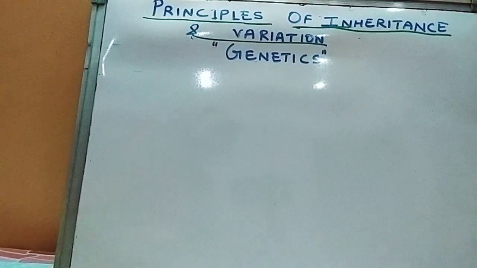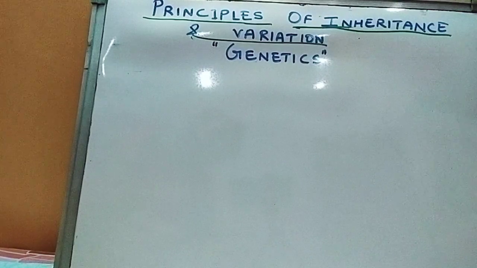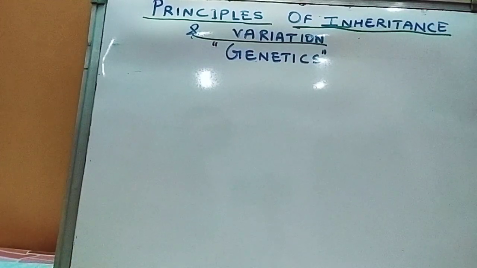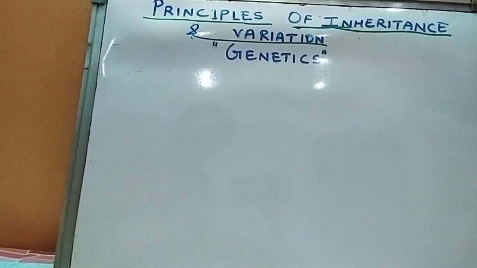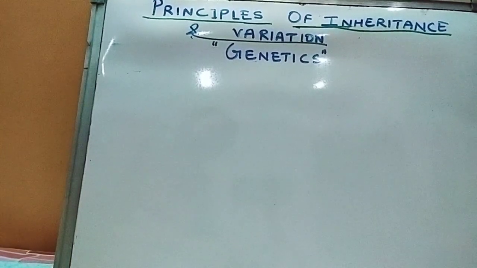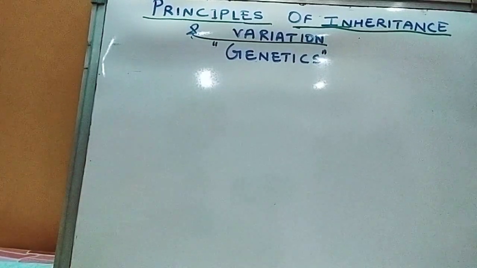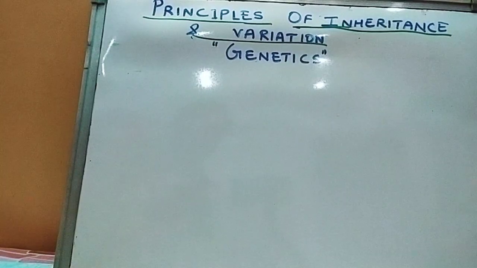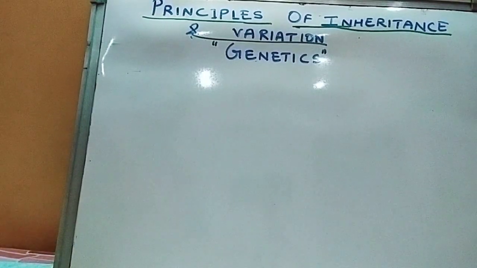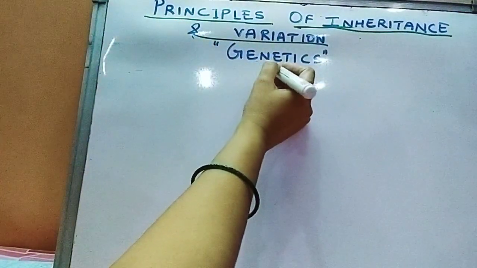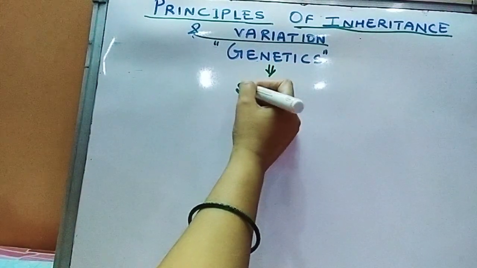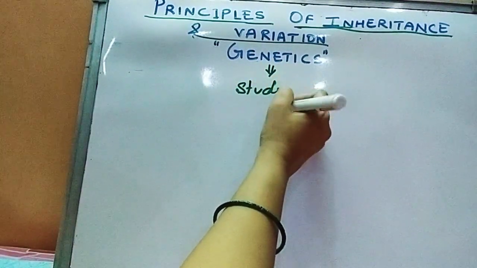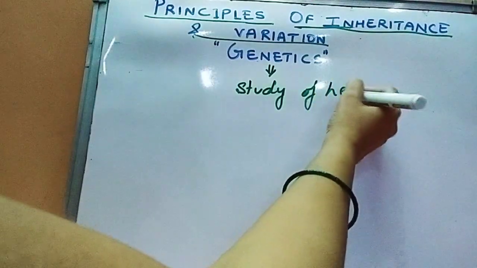So today I've come with the chapter Principles of Inheritance and Variation, that is under genetics. Now, what is genetics? That's an important and interesting part of biology, and it is also a science that studies about heredity. Now, what is heredity? So, genetics studies about heredity, study of heredity.